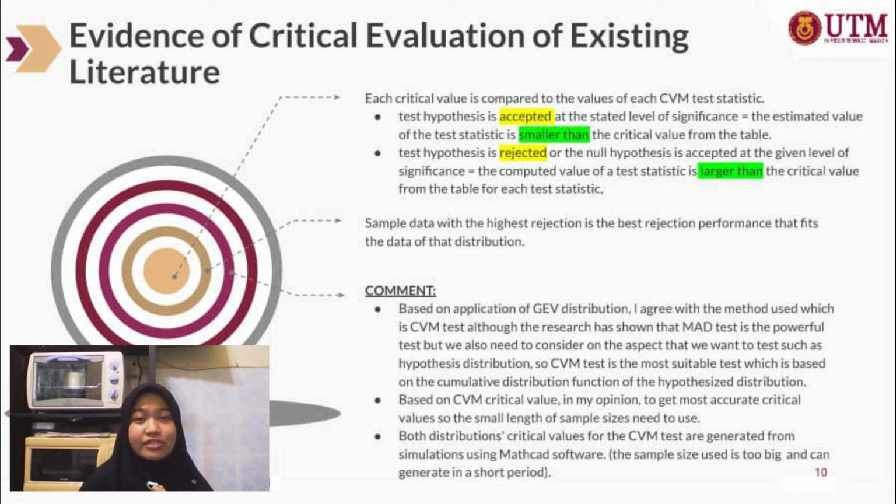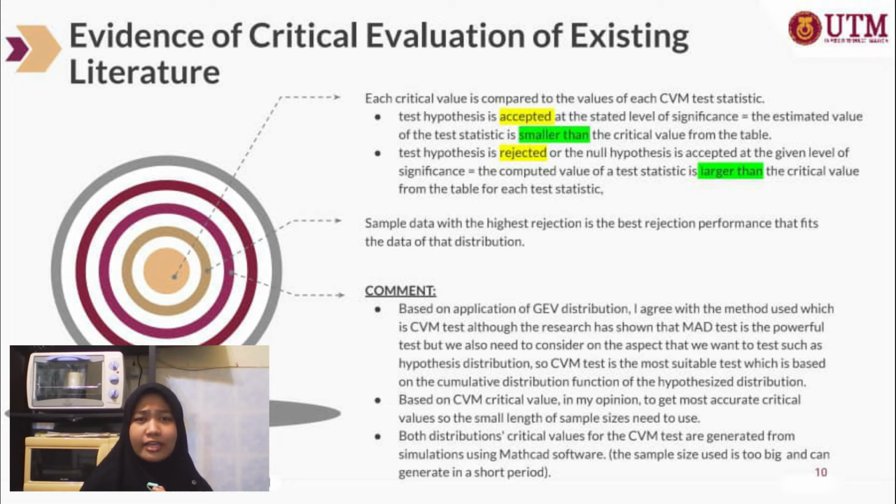Each critical value is compared to the value of each CVM test statistic. So we can have two conditions. First, the test hypothesis is accepted if the estimated value of the test statistic is smaller than the critical value. Meanwhile, if the computed value of a test statistic is larger than the critical value, the test hypothesis is rejected, or the null hypothesis is accepted.